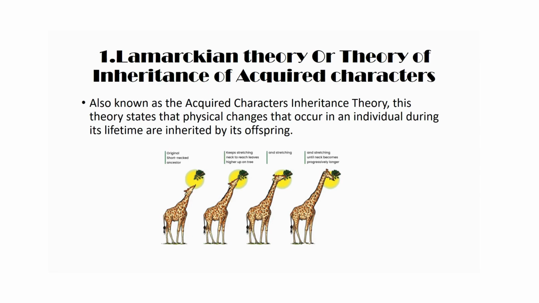Before the evolution of the long neck, giraffes had been short-necked. Due to the lack of vegetation available in the lower areas, they tried and stretched their necks to reach the higher trees. So the neck is continuously stretched and the organ is overused. Since the organ is overused, it must have developed. This affects their genotype and it is inherited by their offspring. In the end, giraffes end up with a long neck.